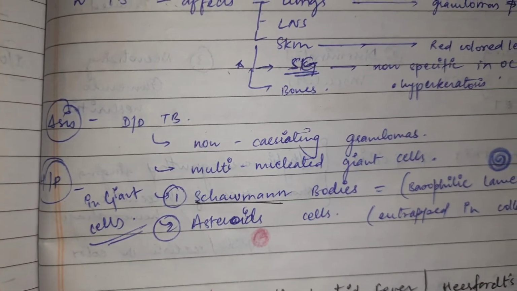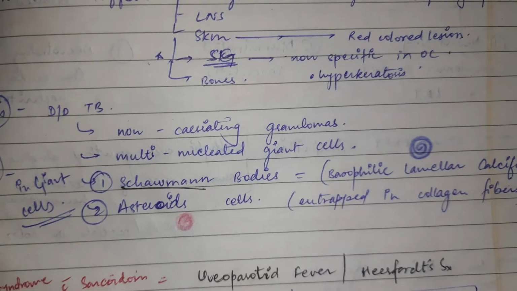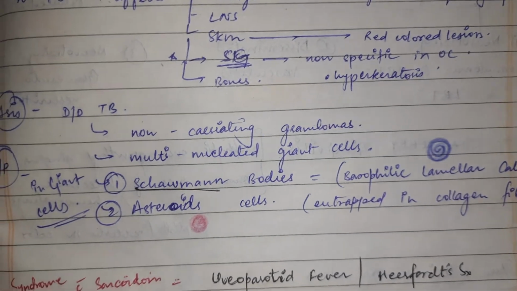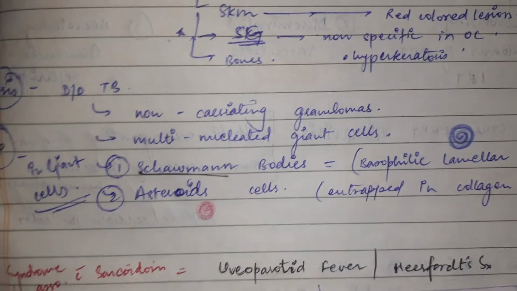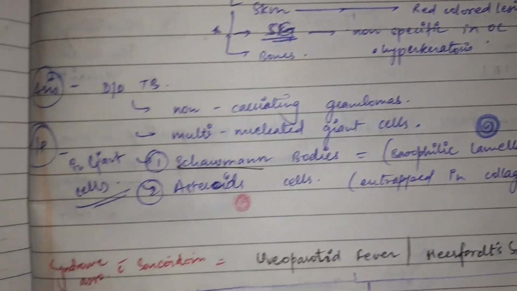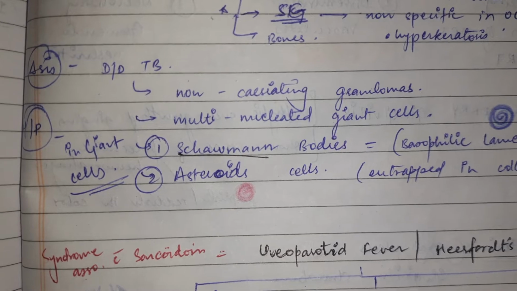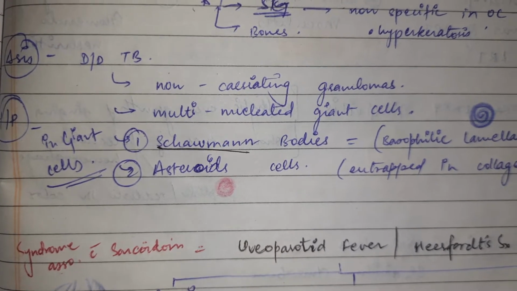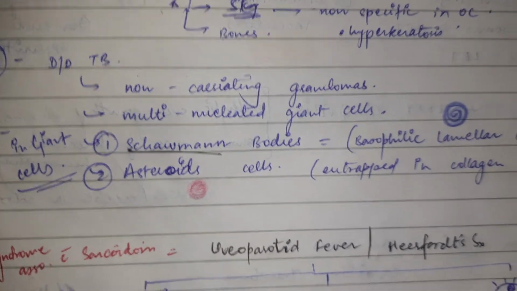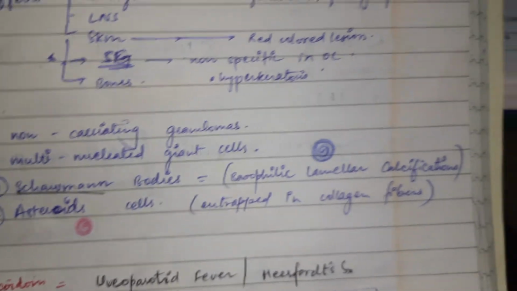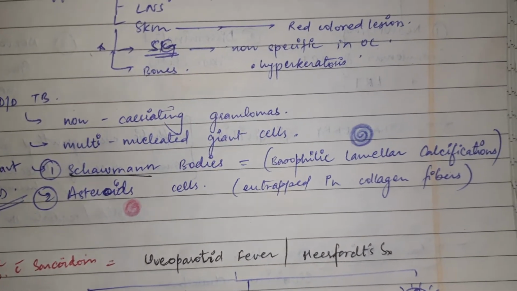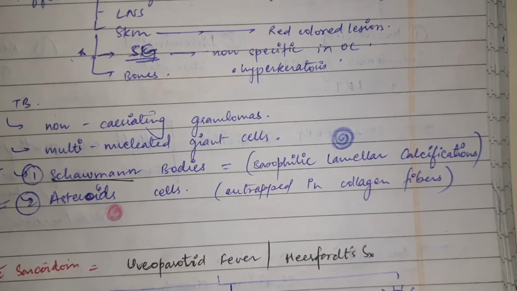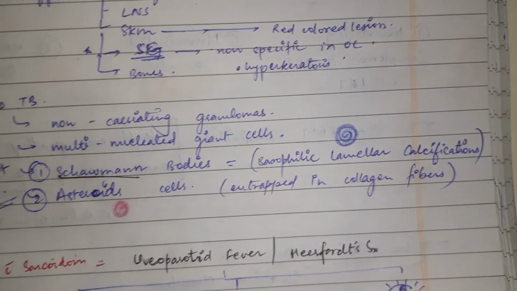To differentiate from tuberculosis, it will cause non-caseating granulomas. In TB, we see caseating granulomas. And multinucleated giant cells we see here. In TB, we see giant cells. Histopathology shows giant cells, Schaumann bodies and asteroid cells. Schaumann bodies are basophilic lamellar calcifications, and asteroid cells are eosinophilic cells entrapped in collagen fibers.